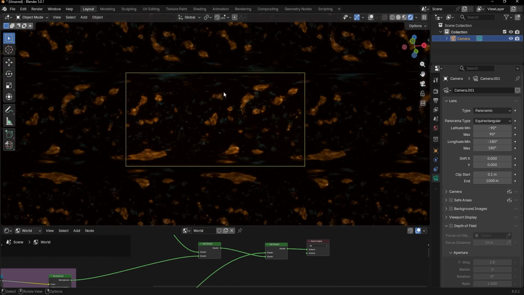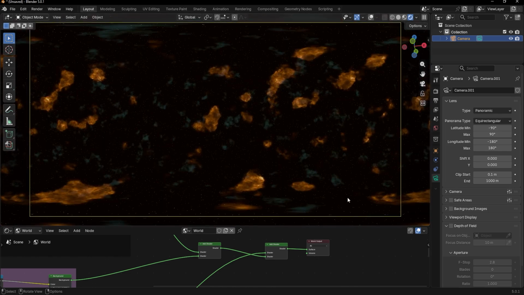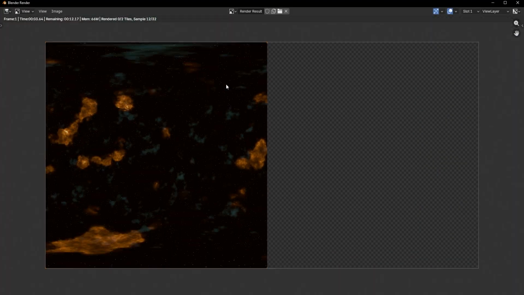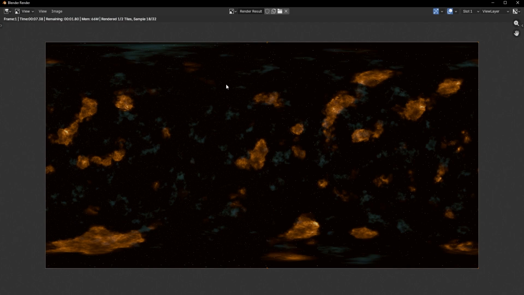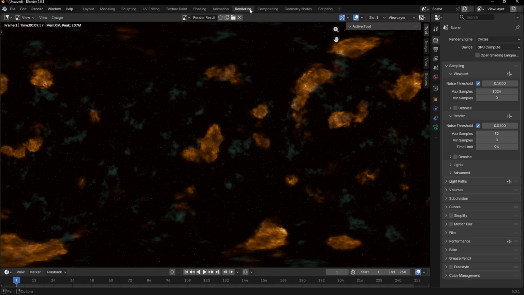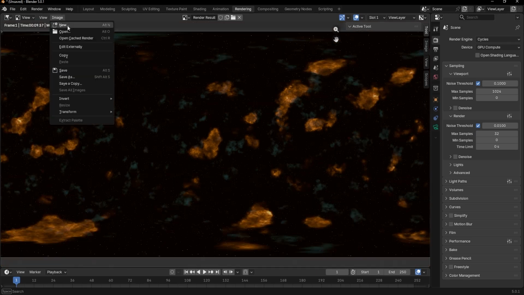Now we can render this image. Go to rendering workspace, image, save as.